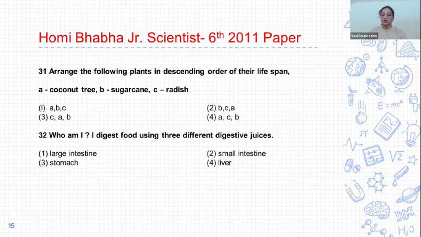Descending order is coconut is perennial, then radish biennial, then sugarcane annual. So A, C, and B. So the correct answer of 31 is the fourth option, A, C, B.